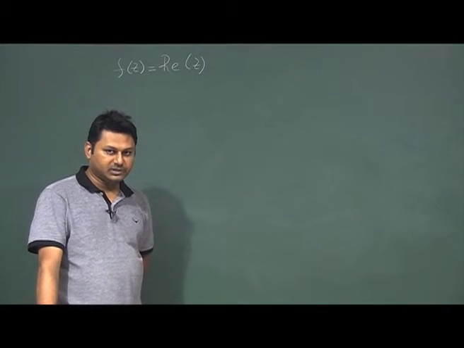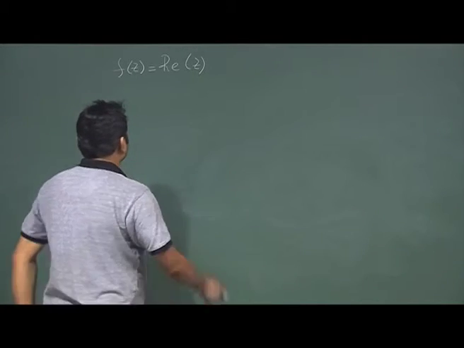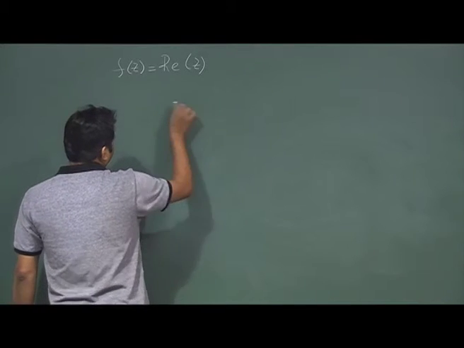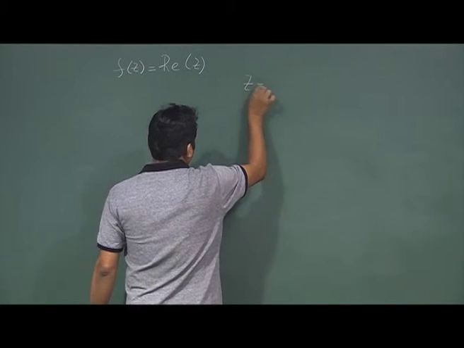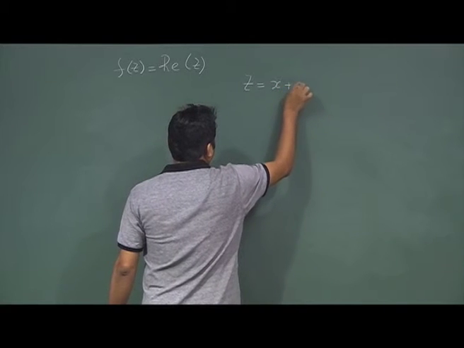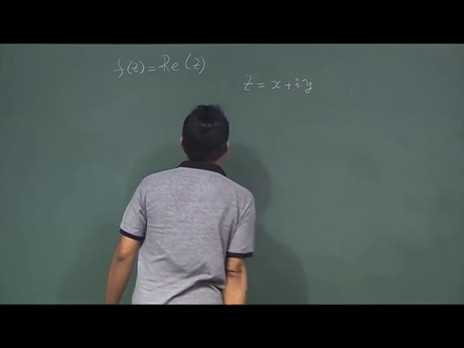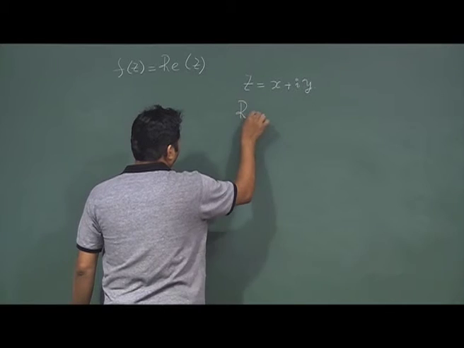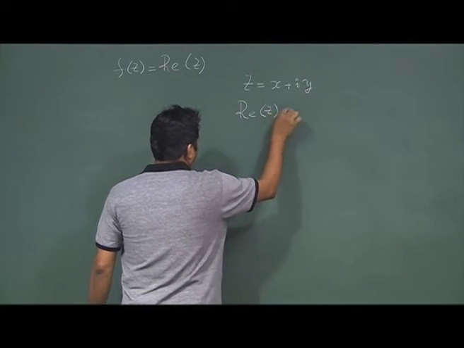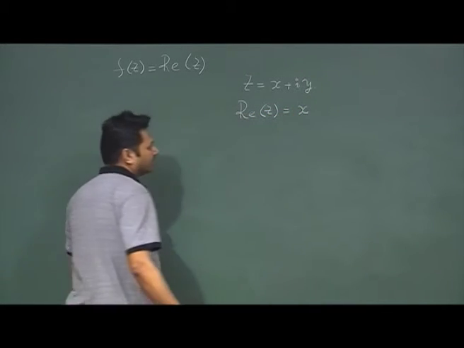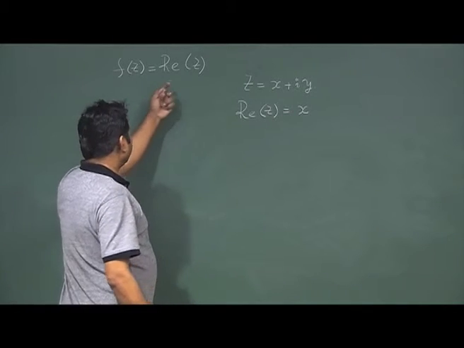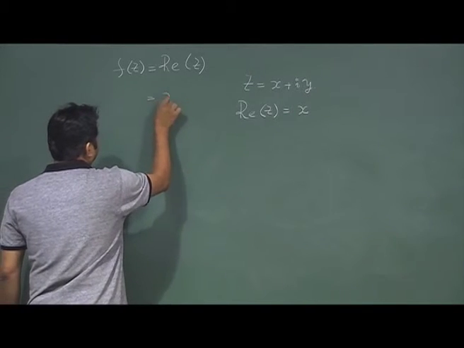Real of z, how will the function look like? So, real of z is very simple. z is equal to x plus iy. So, real of z is equal to x. So, this quantity is simply x.